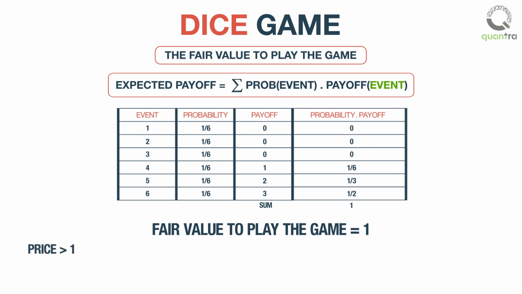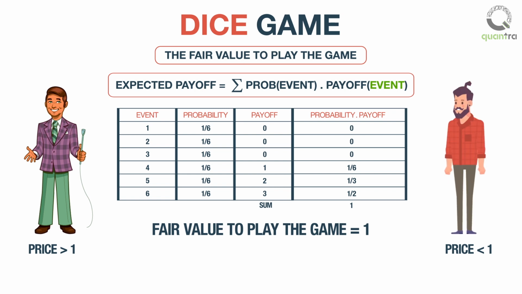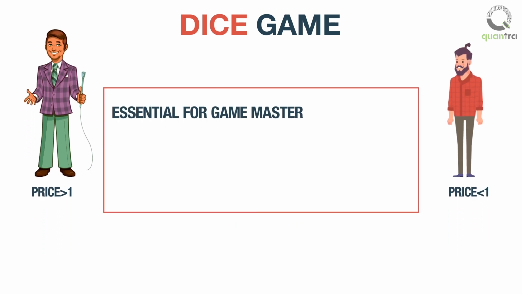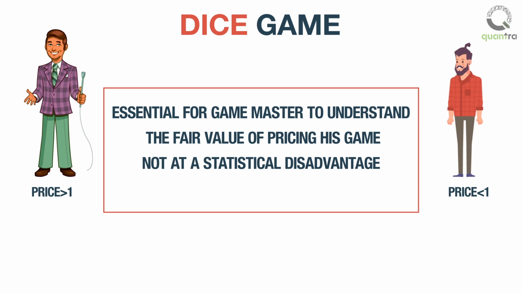Any price greater than 1 would result in an advantage for the game master, and a price less than 1 would mean that the player is at an advantage, resulting in a loss for the game master. For this reason, it is essential for the game master to understand the fair value of pricing his game, so that he is not at a statistical disadvantage by hosting the game.